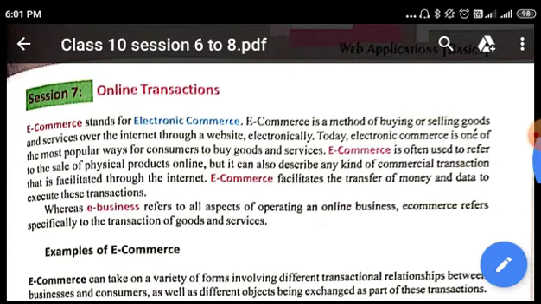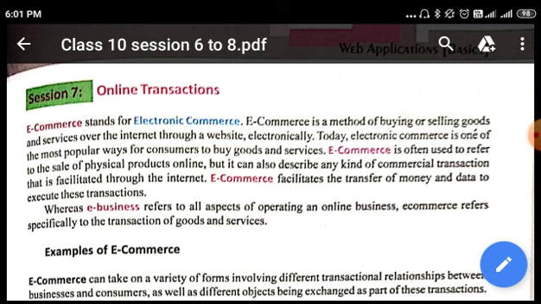For example, when you buy something online, we are given three or four options. One option is cash on delivery. Cash on delivery means when the delivery man comes to your doorstep, you can pay him in cash and then you can receive the goods. This is known as cash on delivery. But this is not actually the basics of e-commerce. This is also e-commerce, but there is no electronic transfer of money going on in cash on delivery. So cash on delivery does not involve any digital transaction.